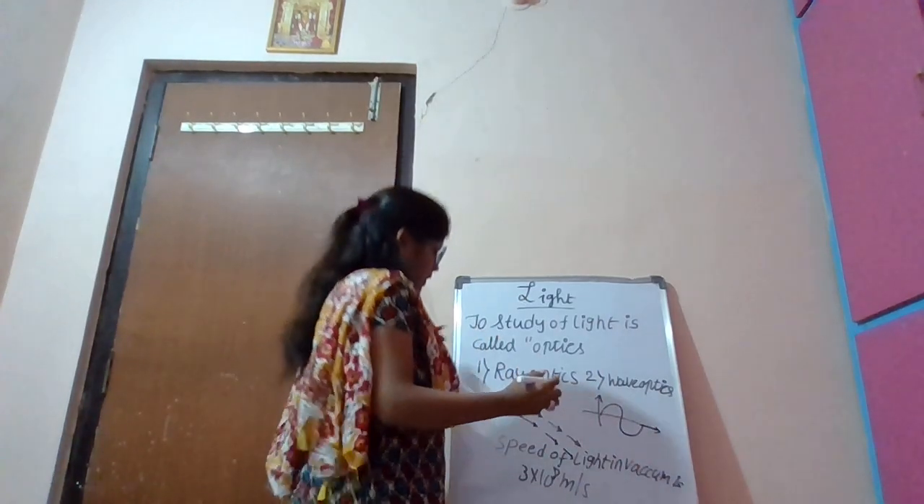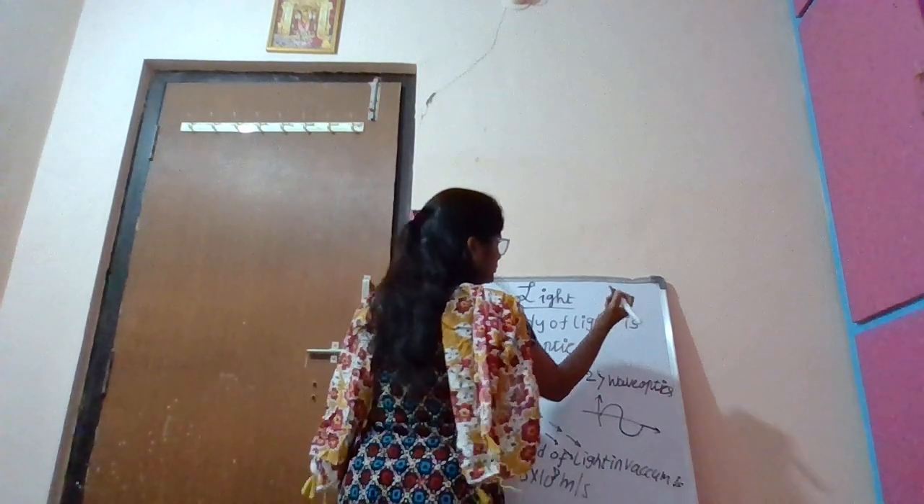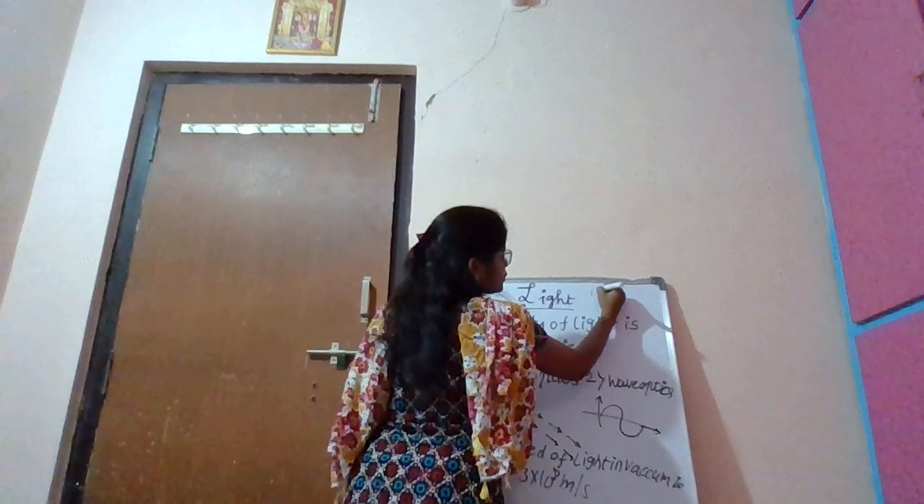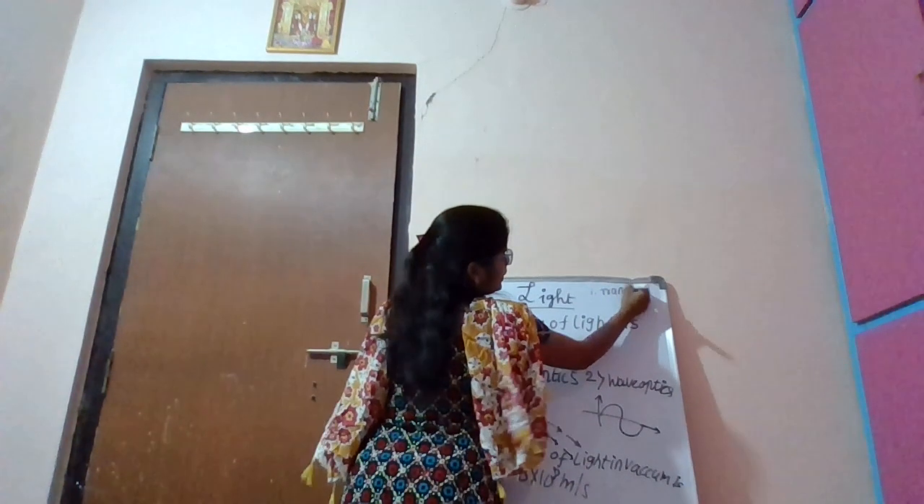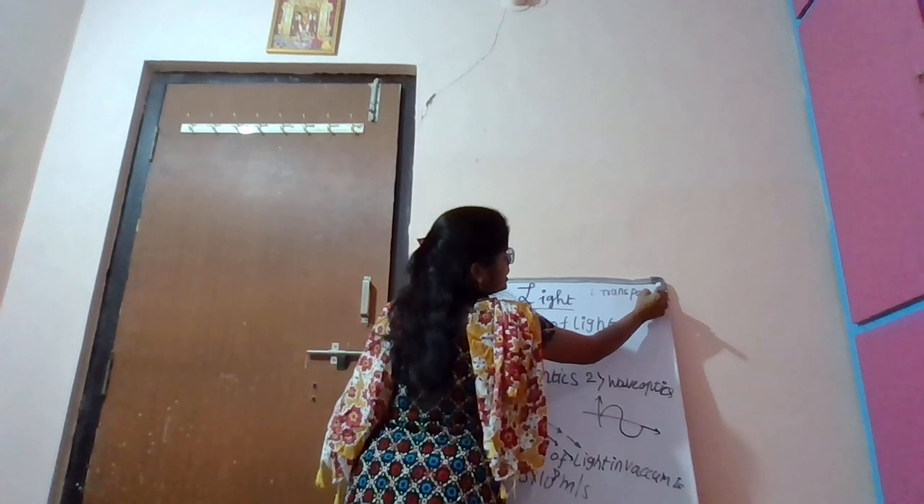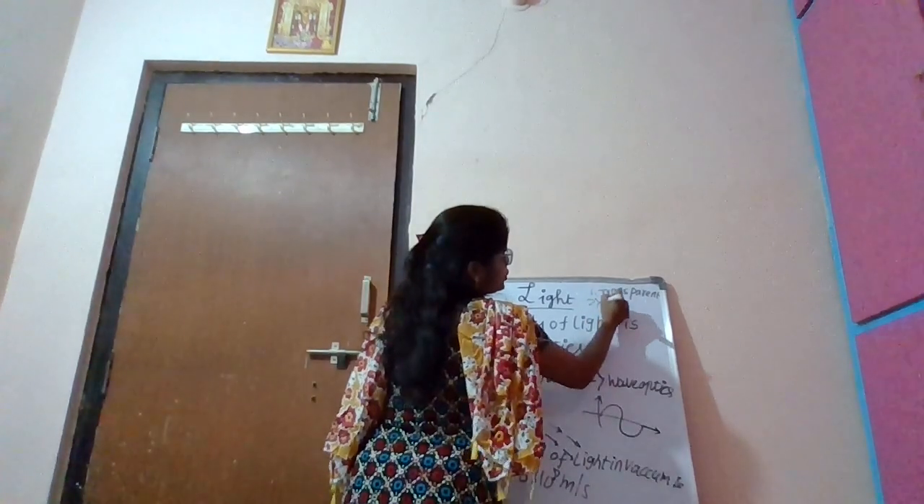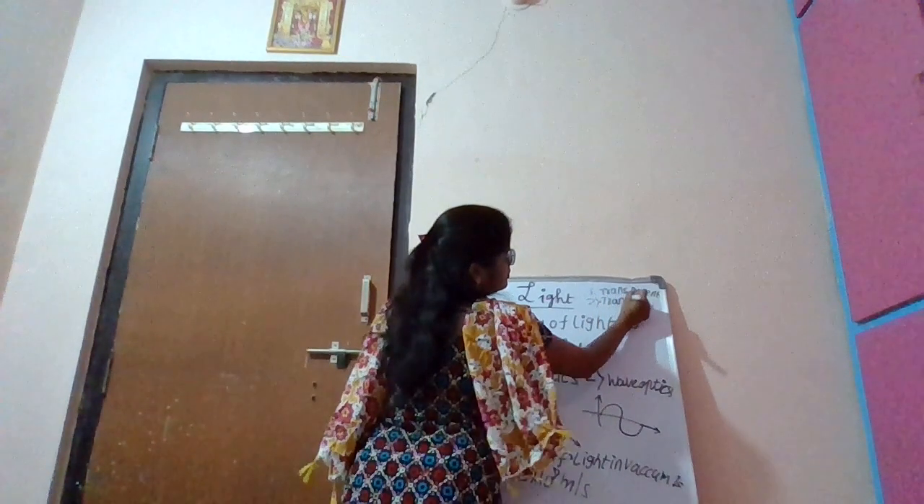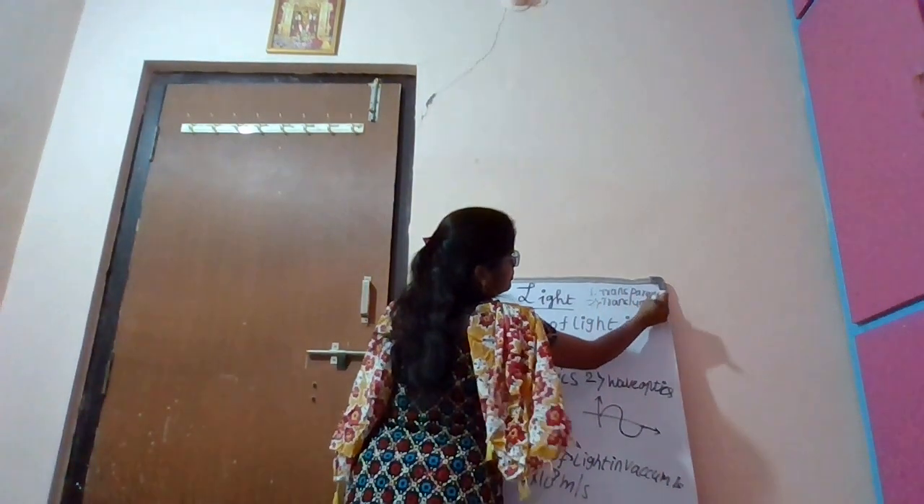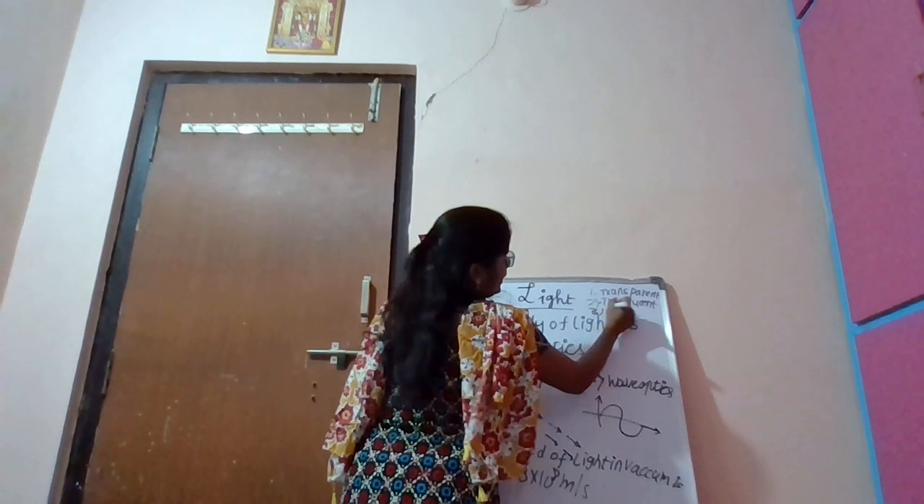So now we are knowing the optical medium. The light is traveling either more or less. So the optical medium is divided into 3 types. What is that? First will be transparent medium. Second one, translucent. Third one, opaque.